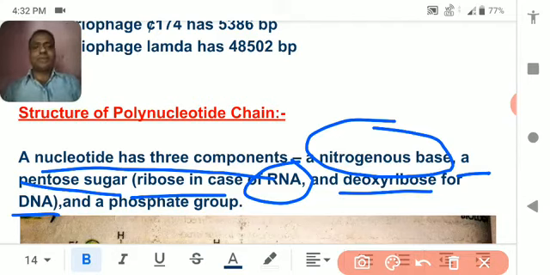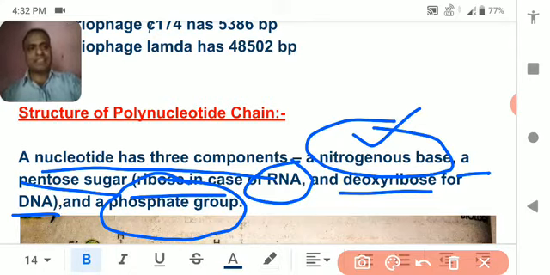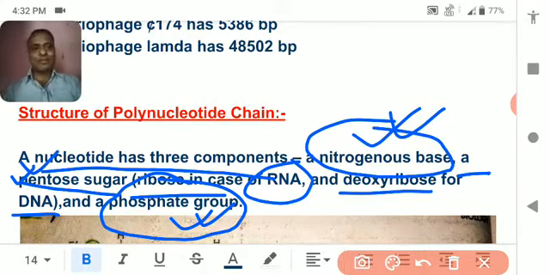So according to the nature of the pentose sugar, the name of the nucleic acid has been given: ribonucleic acid or deoxyribonucleic acid. If the pentose sugar is ribose, then it is called ribonucleic acid. If it is deoxyribose, then it is called deoxyribonucleic acid. And another thing is the phosphate group. So you can see there are 3 things: nitrogen base, pentose sugar, and phosphate group.